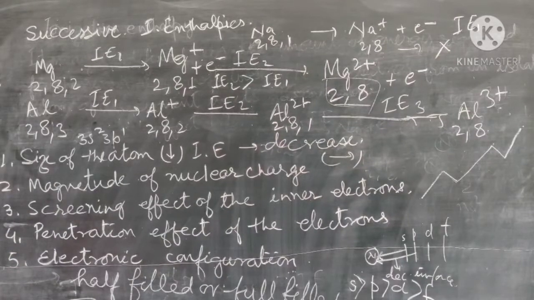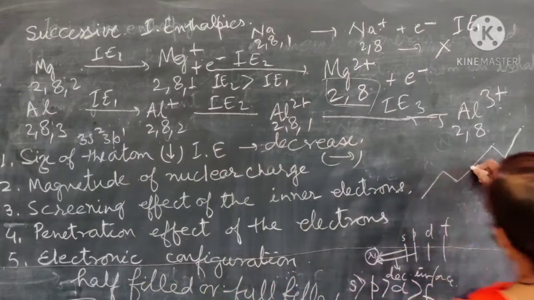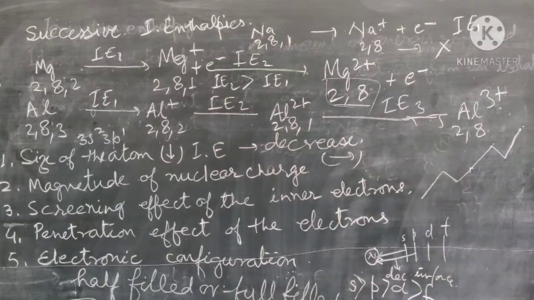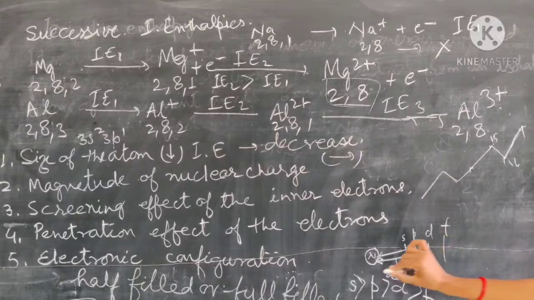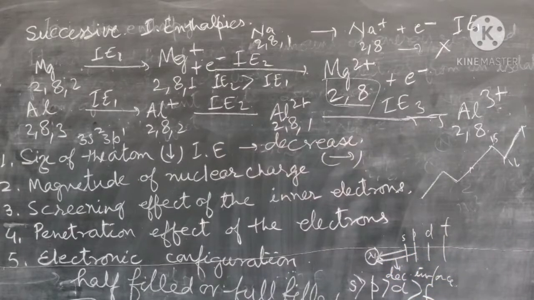So group 13 elements have first ionization enthalpy lower than that of group 2 elements because of the increase of effective nuclear charge, and then penetration effect of the orbital, and then the electrons are unpaired. So this is for group 13. Again for group 14 there is an increase. Group 15 has the p3 electronic configuration. The p orbital is half filled, then again there is increased energy. Then group 16 will decrease, and then again it will increase. So you can see there is a decrease in the ionization energy, which can be explained on the basis of electronic configuration.